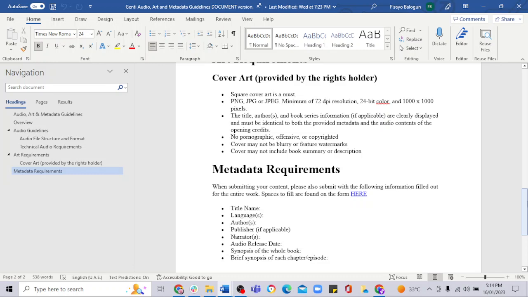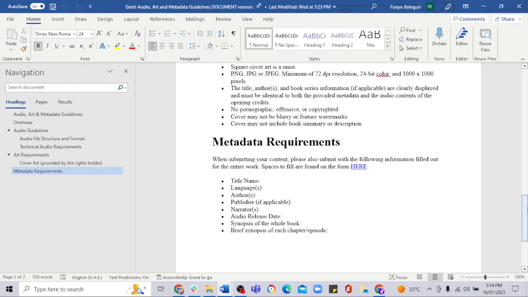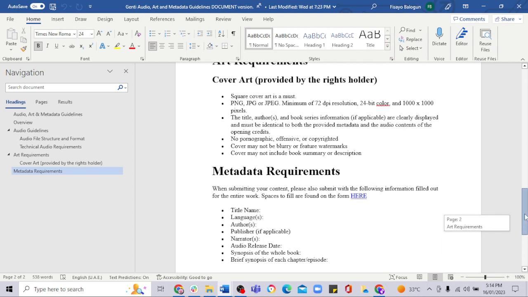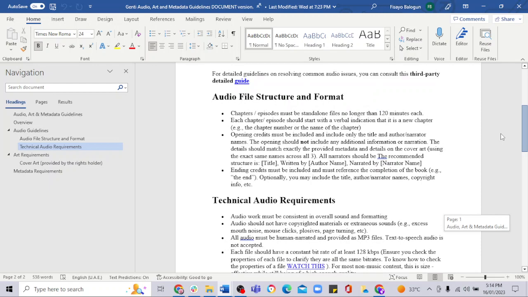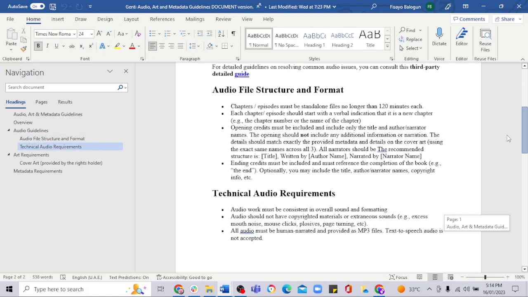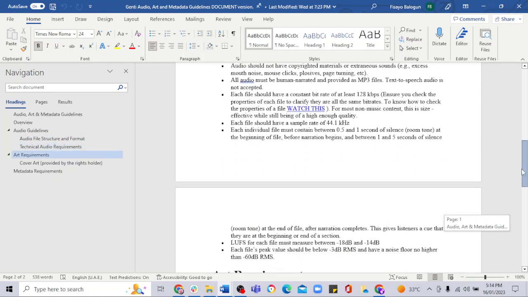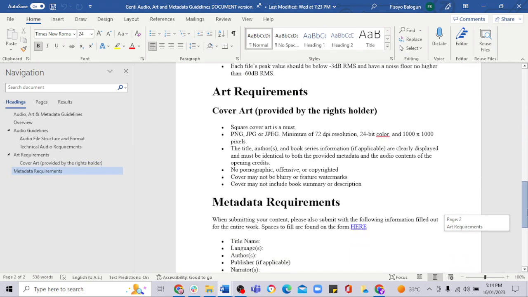And if you're not going to make your cover art and you do not have someone to make it for you, we can provide that support at Genti as well and use our methods to make a cover art for you, as included in the document. And then your metadata, this Google form, everything is included there. All this information will be asked of you, so please ensure you fill it out. This document is also quite detailed, so you would read it to ensure that you are following along.